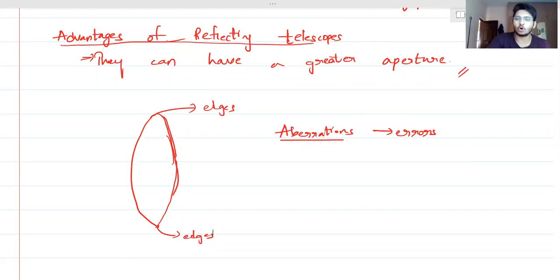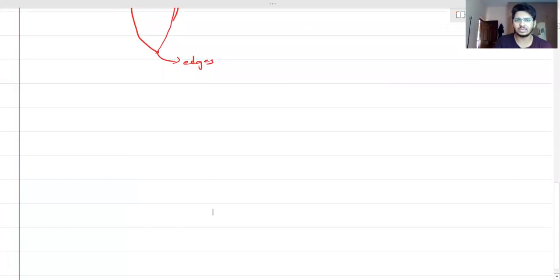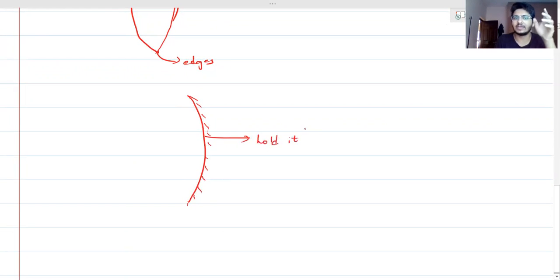But if I take a concave mirror or a convex mirror, कैसे भी, जैसे इस case में our primary mirror, the objective, was a concave mirror. Now what is the advantage in the case of holding a concave mirror? You can hold it at the back side. And you can use the other side completely to hold it. मतलब you can basically stick it. Imagine कर रहे हैं ना?